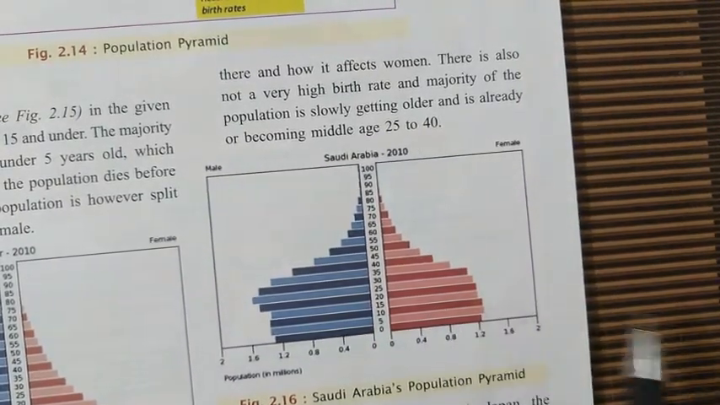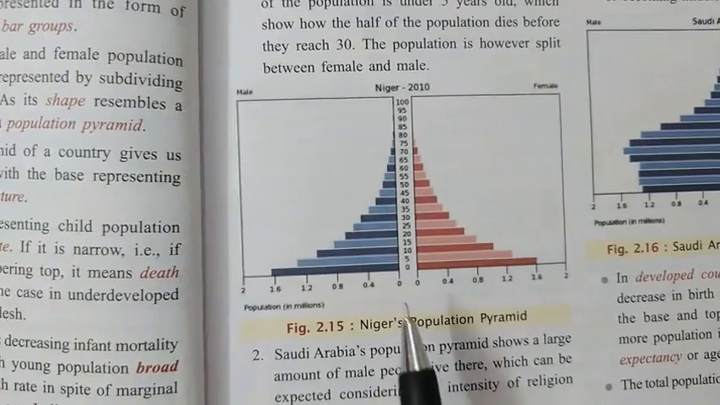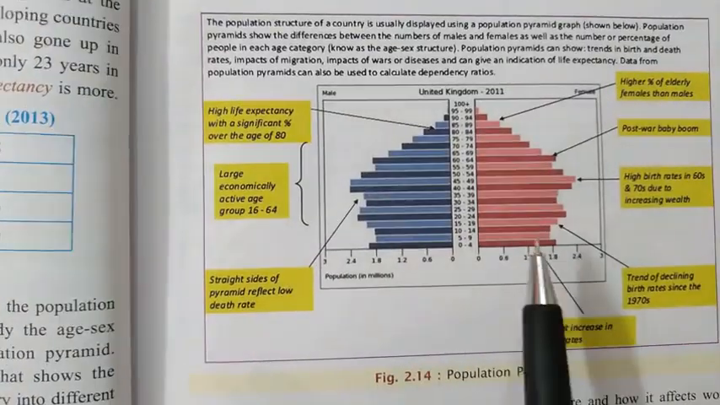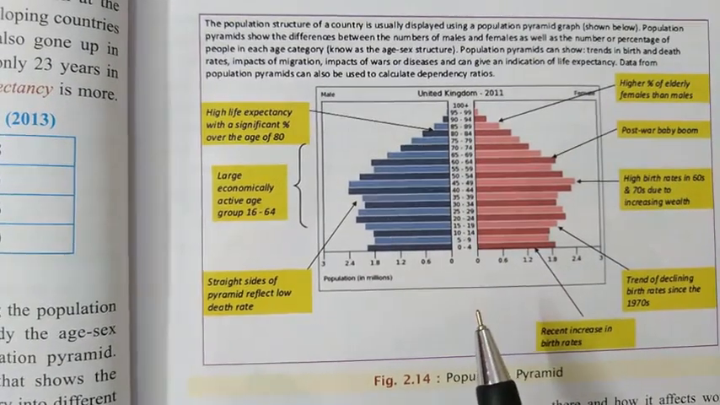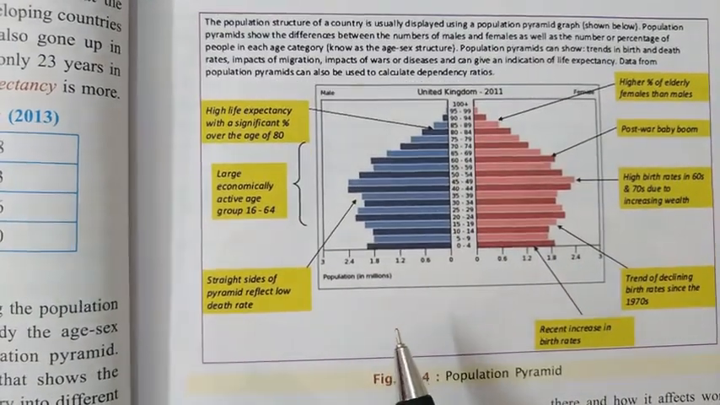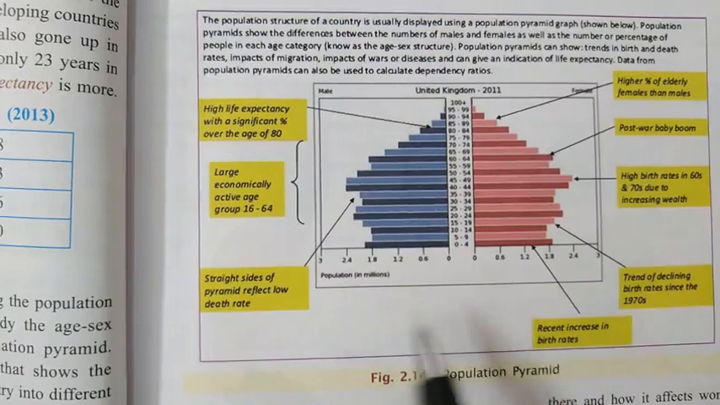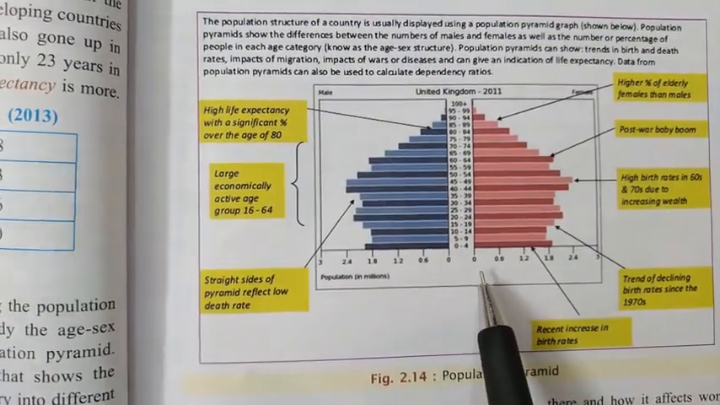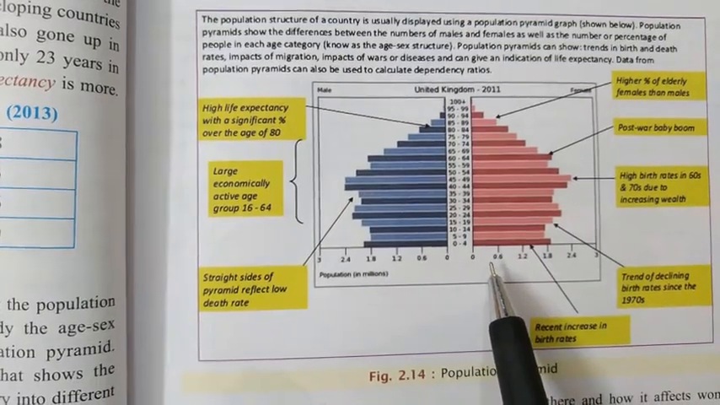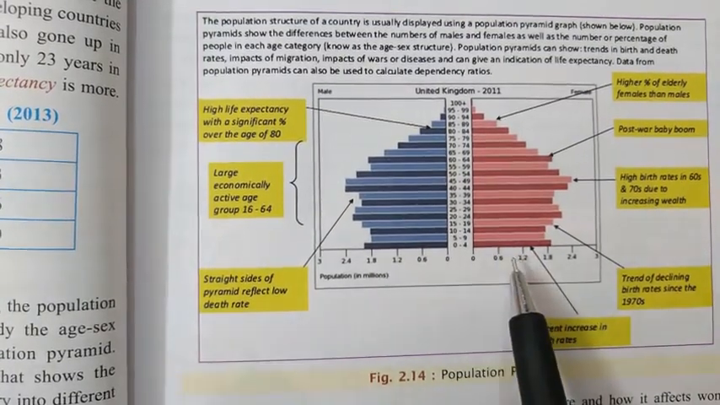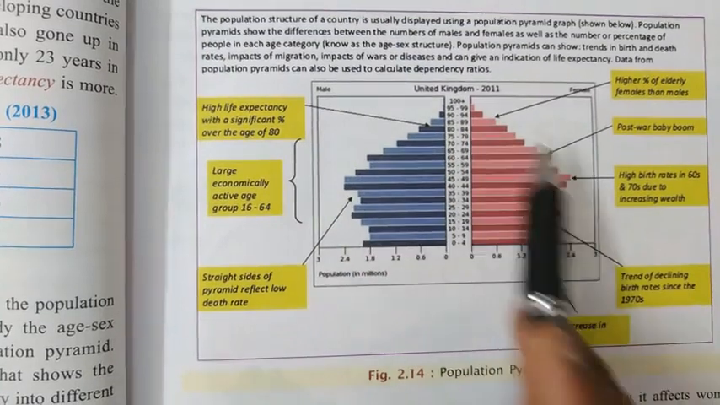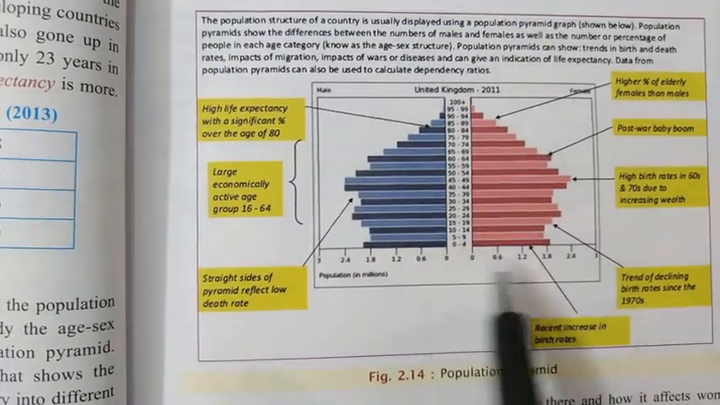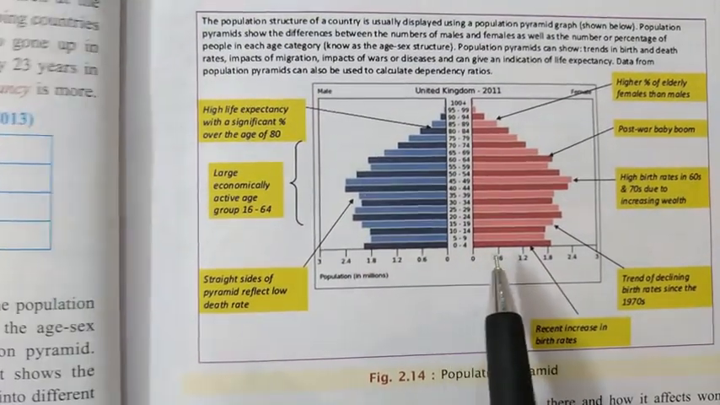Now this thing you can find in all the figures. If you look here, all these figures actually look like a pyramid. So when the population is shown with the help of these bars, different categories, different classes of population are shown, and as they form a pyramid, that's why this is called a population pyramid.